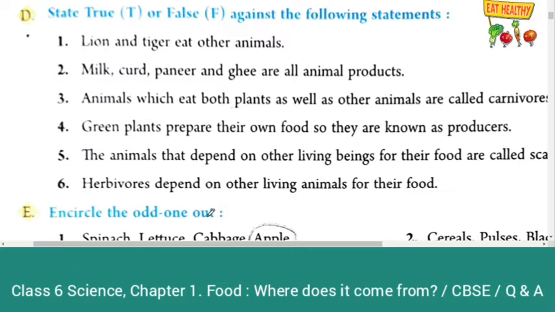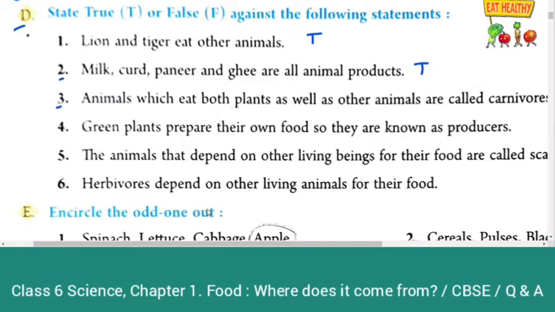Section D. State true or false against the following statements. Lion and tiger eat other animals. So this one is true. Lion and tiger eat other animals because they are carnivorous. Second one, milk, curd, paneer and ghee are all animal products. So this is also true.